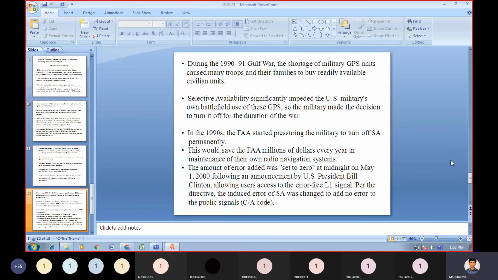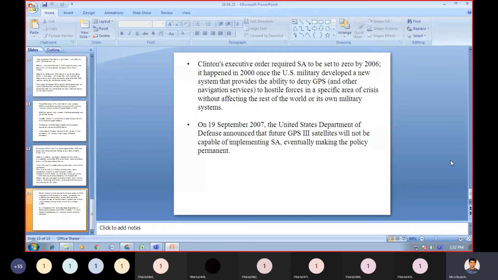So the amount of error added was set to 0 at midnight on May 1st, 2000, following an announcement by US President Bill Clinton, allowing users to access the error-free L1 signal. By the directive, the induced error of SA was changed to add no error to the public signals. And Clinton's executive order required SA to be set to 0 by 2006.